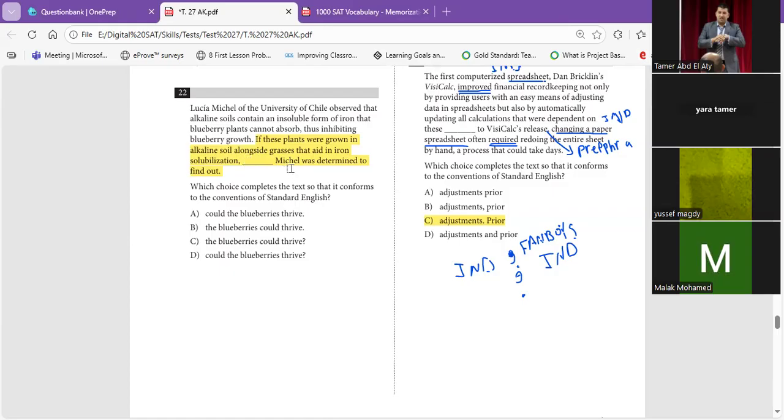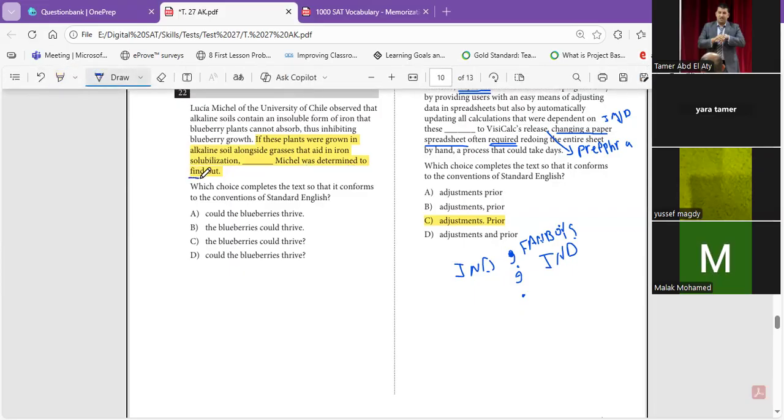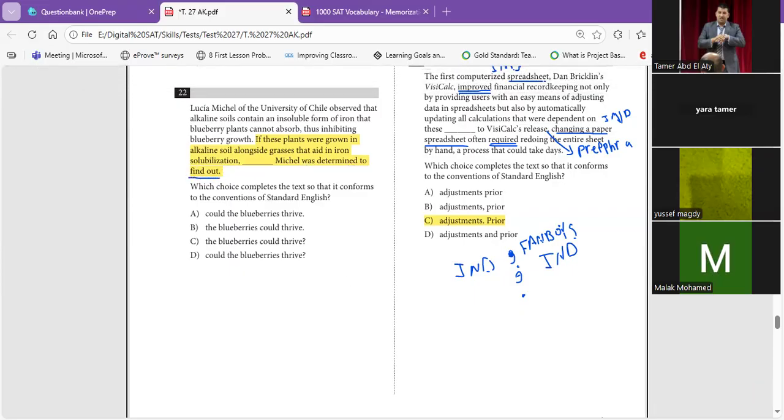Then he said, Michael was determined to find out. Take care of find out, because find out means to answer. That means here there was a question. I got the indicator from where? From to find out. To find out means to answer, to discover. So to answer, to discover, to whatever, it's for a question. So here, it may be a question. Now we know that we're going to cancel A and cancel B.